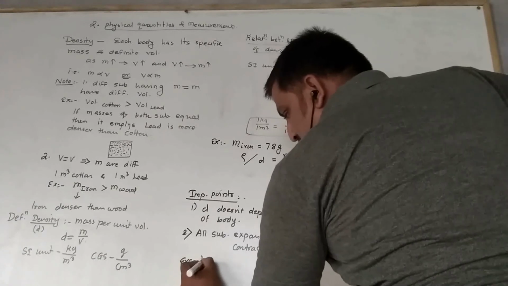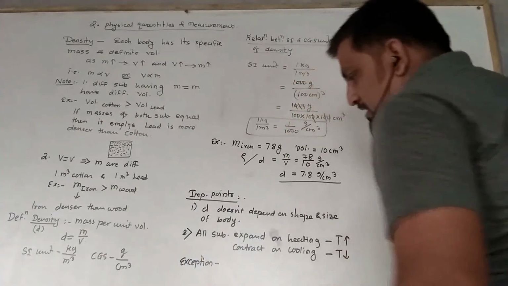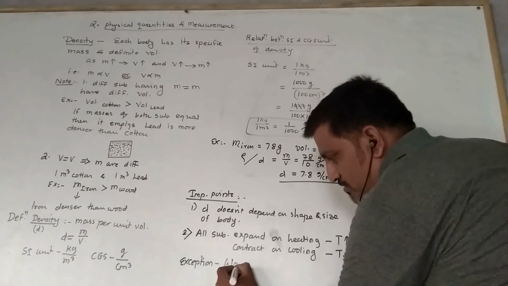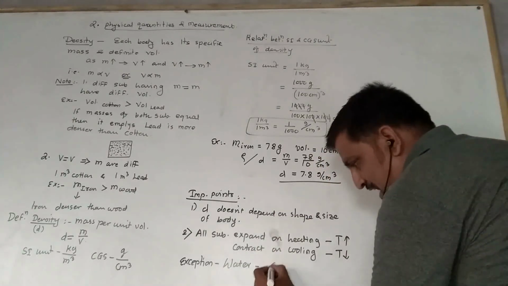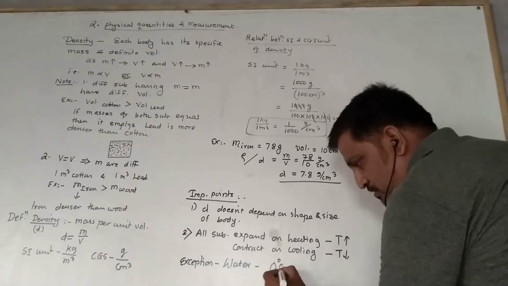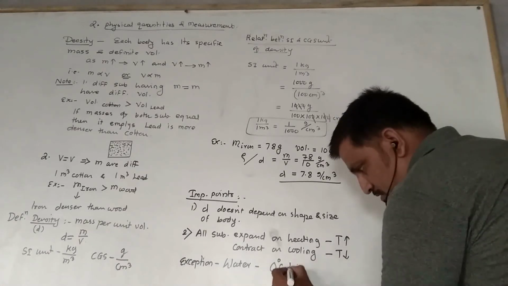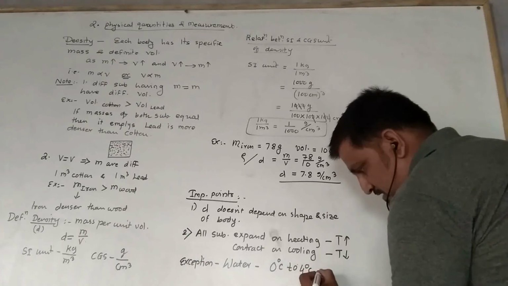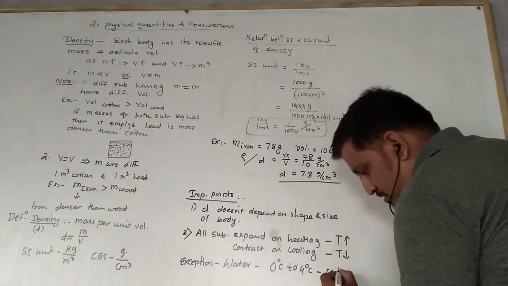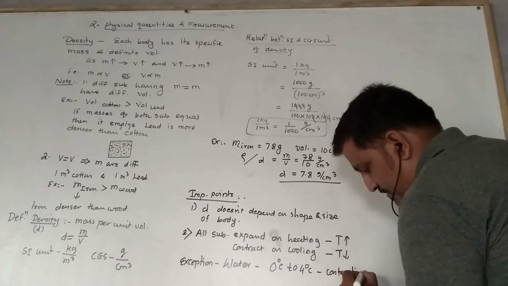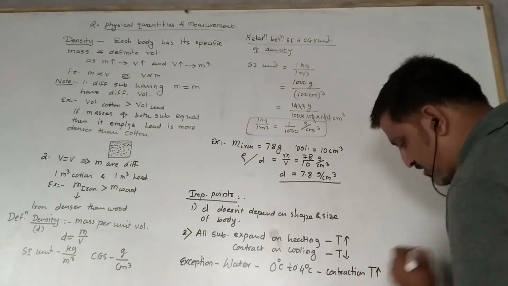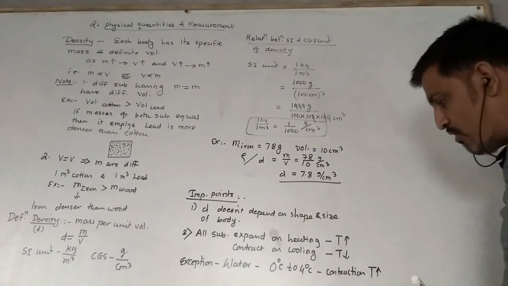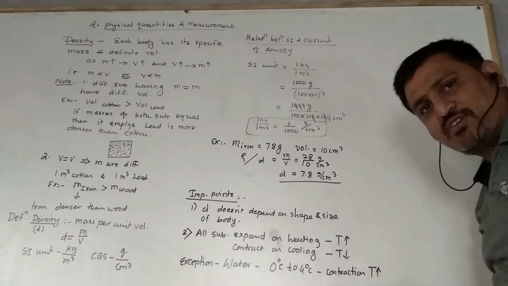So one exception which we are going to study is water. Okay, what is the nature of water? As we start heating the water from 0 degrees Celsius to 4 degrees Celsius, then it shows contraction. Actually, here we find rising temperature, but still water shows contraction.